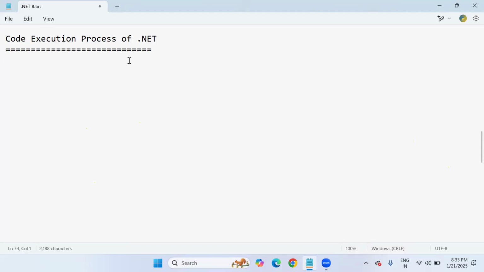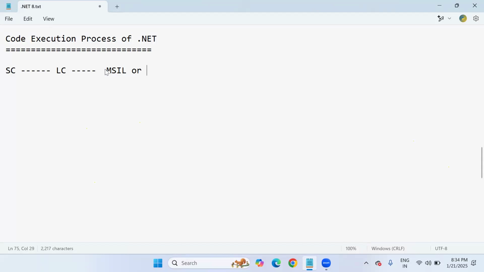I'll tell you exactly. So first of all, in Visual Studio, if I write code in C#.NET, whatever logic you are going to write in the C#.NET language, that is source code. SC means source code. Immediately the source code is transferred to LC. LC means language compiler. If I use C# source code, then the C# language compiler is there to compile our program. After successful compilation, it will produce a different code. That code is called MSIL, Microsoft Intermediate Language,